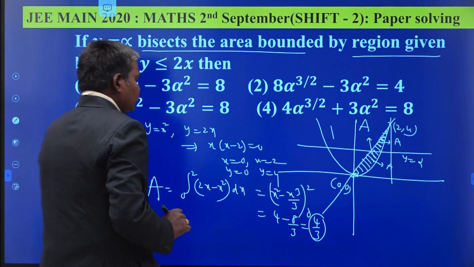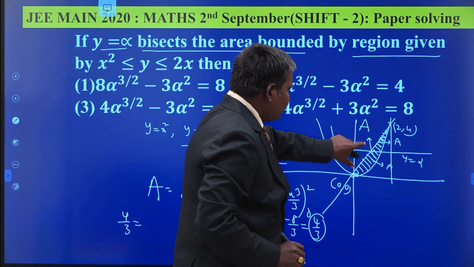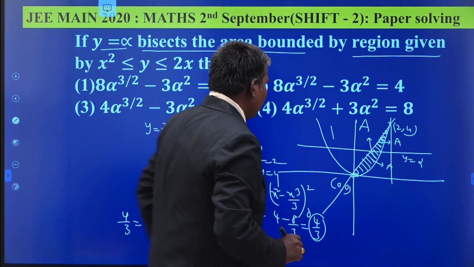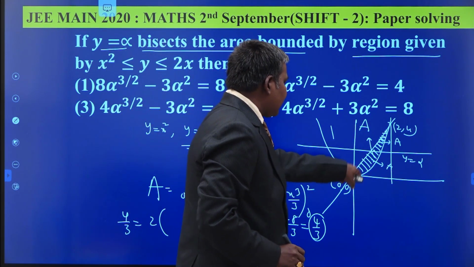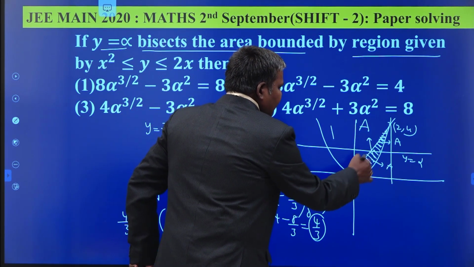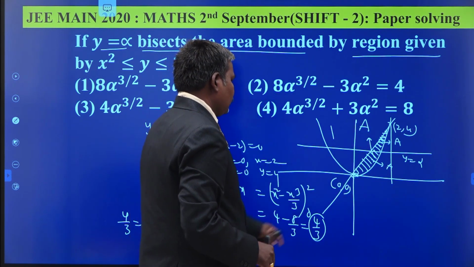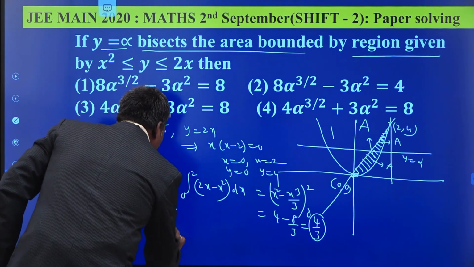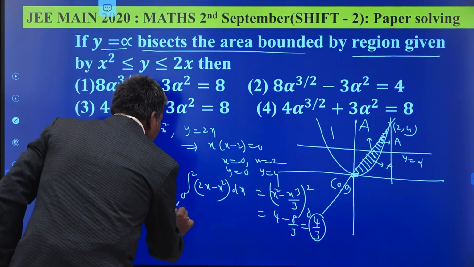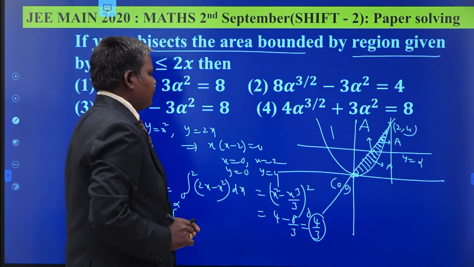now 2 times the area. You can find either this area or this area. 2 times, we have to find this area. Now we find the area by bounding with respect to the y-axis. So here to here, 0 to alpha, 2 times the integral y equal to 0 to alpha, right curve minus left curve in terms of y.